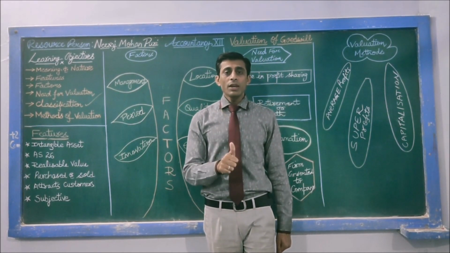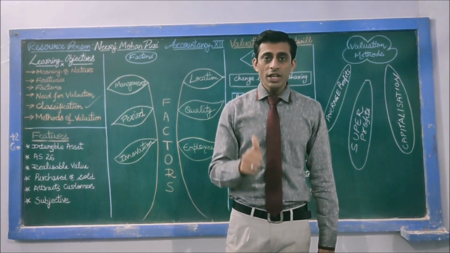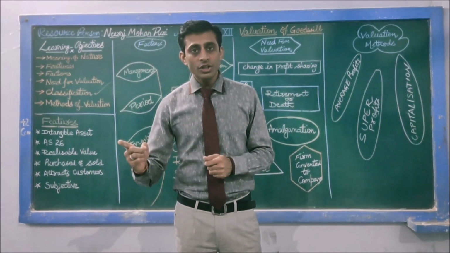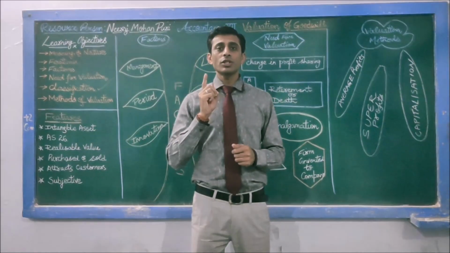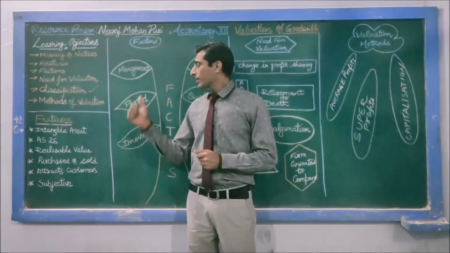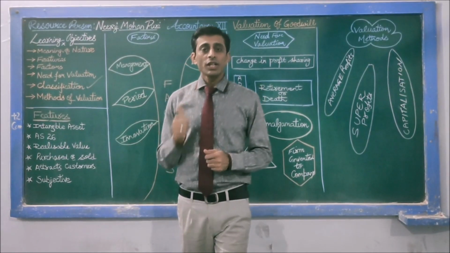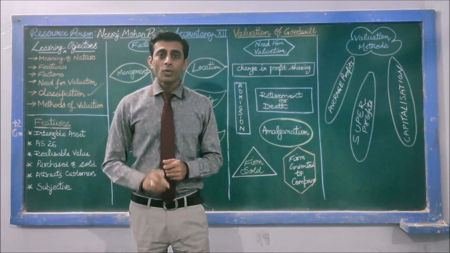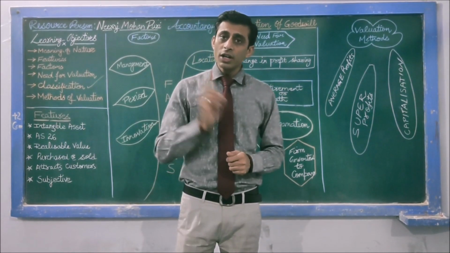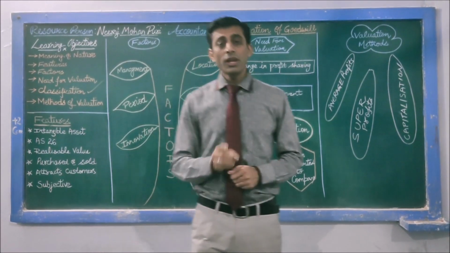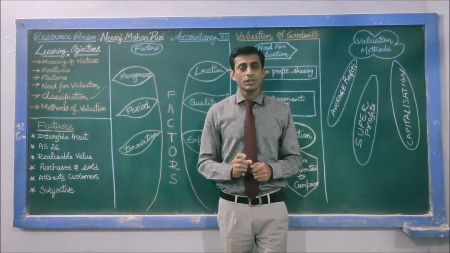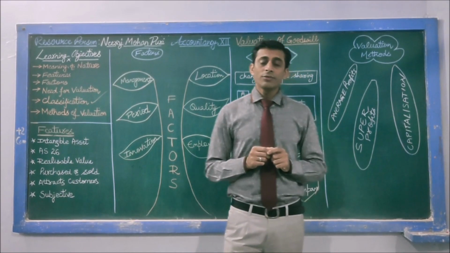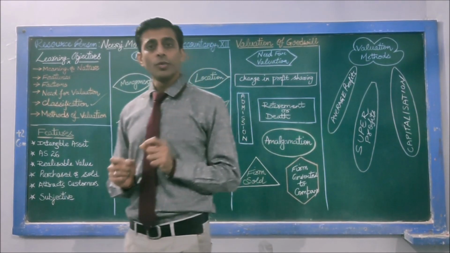It means when a goodwill is purchased by a firm for some consideration in terms of cash or in kind, it is known as goodwill purchased. According to Accounting Standard 26, goodwill is recorded in the books of accounts when goodwill is purchased, and any of these methods is applied for the valuation of goodwill.